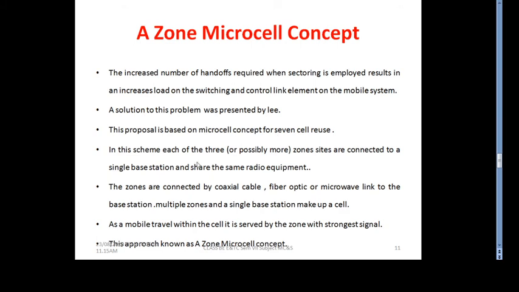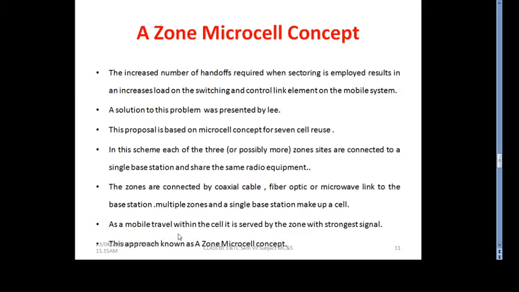In this scheme, each of three or possibly more zones or sites are connected to a single base station which shares the same radio equipment. The zones are connected via coaxial cable, fiber optic, or microwave link to the base station. Multiple zones and a single base station make up a single cell.